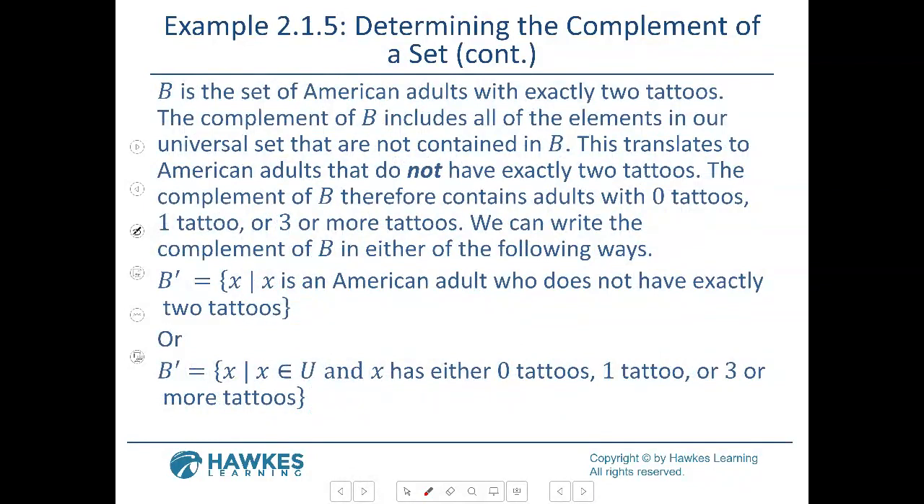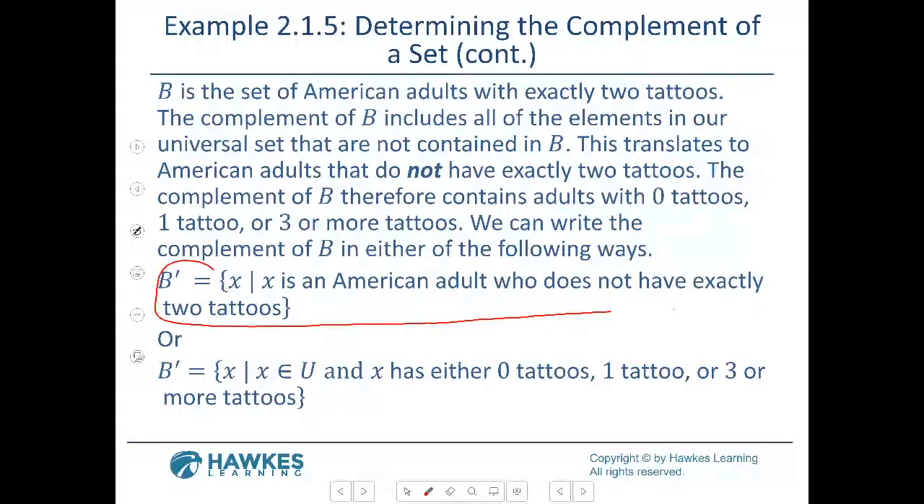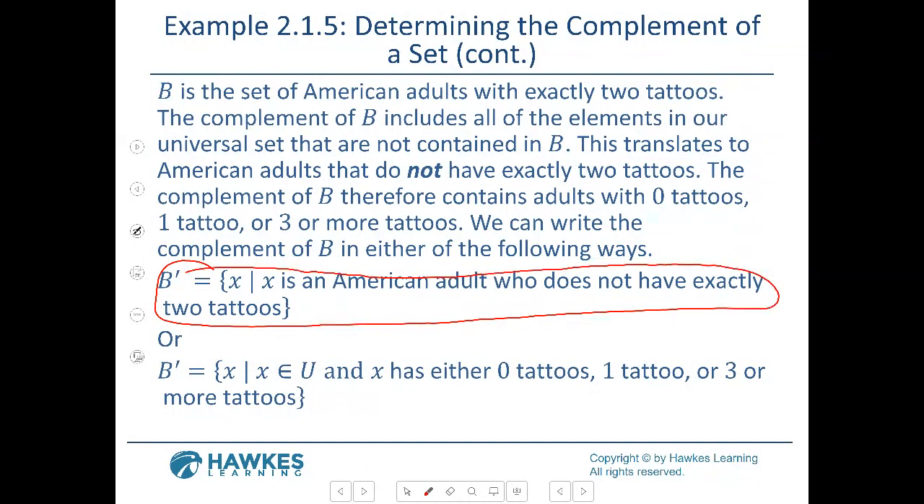All right, so for B, the situation says an American adult who has exactly 2 tattoos. So if they have 2 tattoos, what's the opposite? If you don't have 2 tattoos, then this sounds better: who does not have exactly 2 tattoos. Can you just do that? Just put not in front of it. That's the same situation, just not. So if you have the 2 tattoos, then what's the complement? You do not have it.